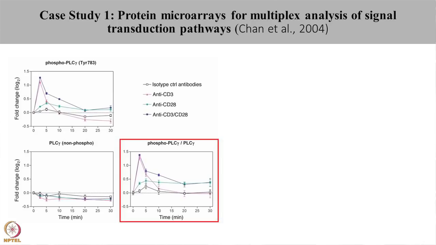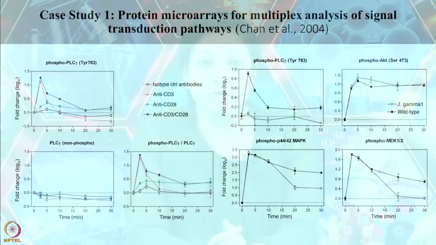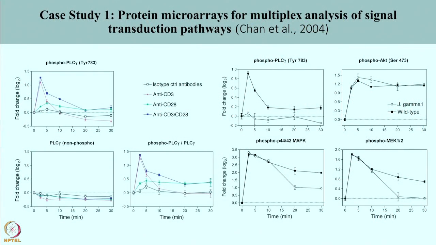To further delineate the signaling pathways, a cell line, that is J gamma 1, which is a mutant cell line of Jurkat T cells which do not have the phospholipase C, was used, and wild type Jurkat cells were used to study the phosphorylation kinetics of the downstream signaling components. In this case, J gamma 1 cell lines and the wild type cell lines were treated with CD3 and CD28 antibody in combination. Different time points were studied.